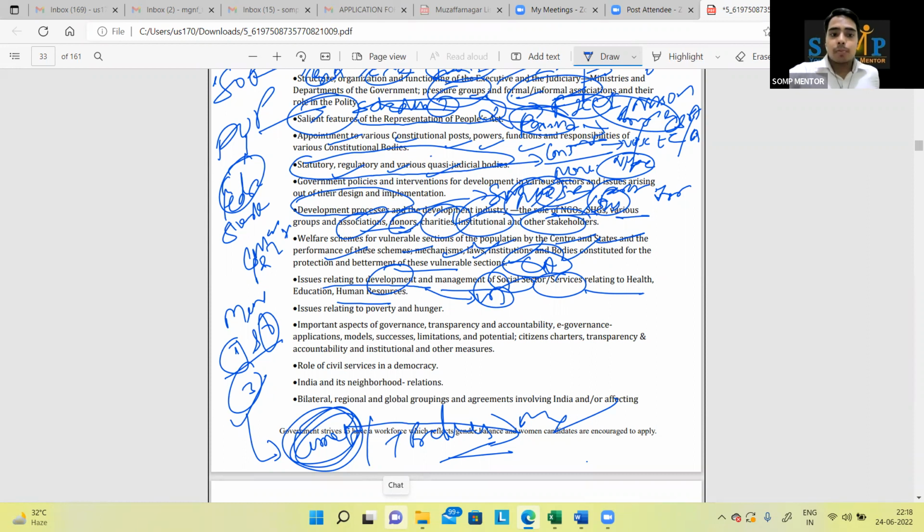Okay, so the next point is an important aspect of governance, transparency. Oh, sorry, issues related to poverty, hunger, again current affairs. Different indexes will play an important role. इन index के पीछे आपको points मिल जाएगा सब कुछ. Those pointers are actually your study materials, nothing else.